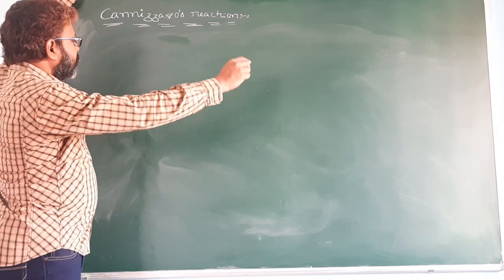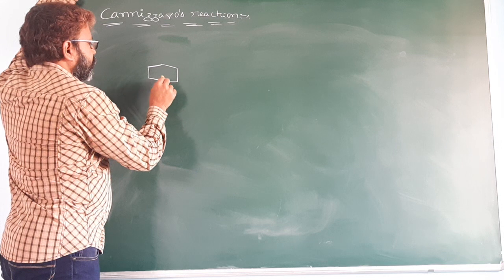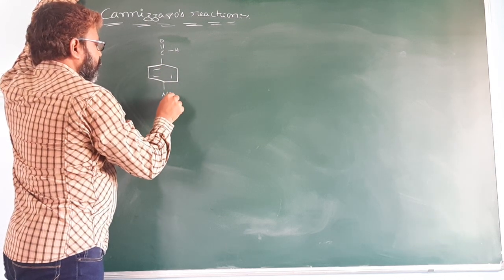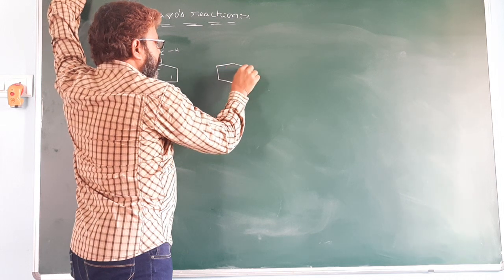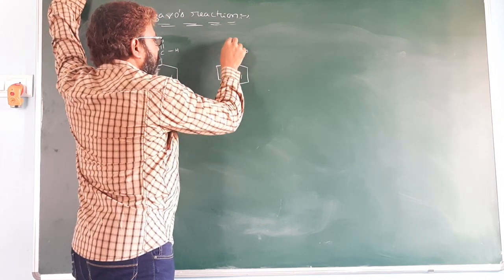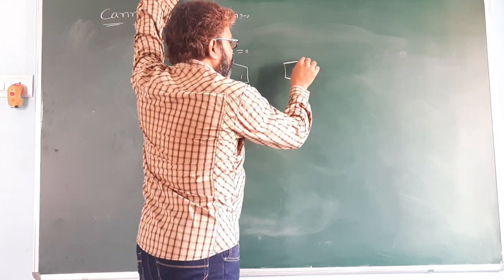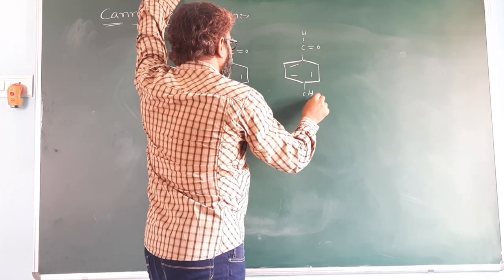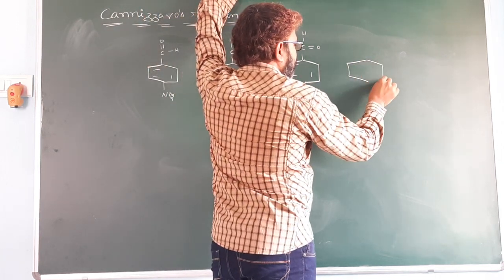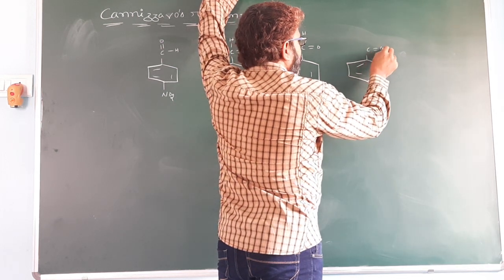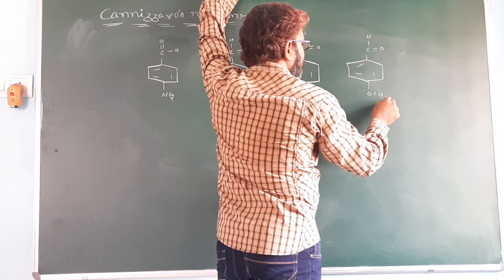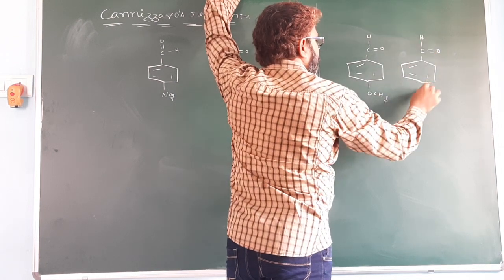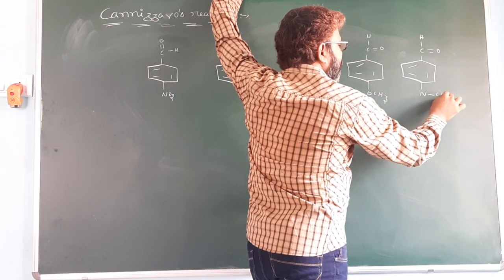For example, take p-nitrobenzaldehyde, benzaldehyde, para-methyl benzaldehyde, para-methoxy benzaldehyde, and para-N,N-dimethyl benzaldehyde.